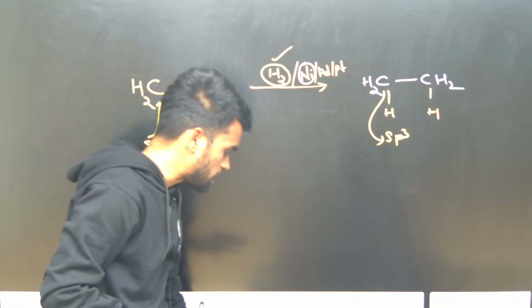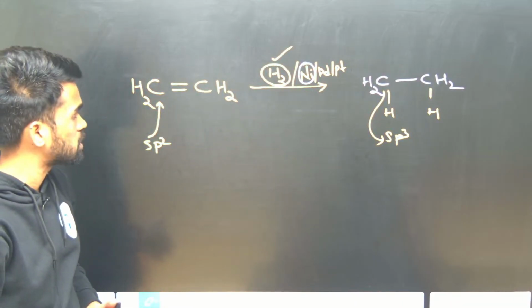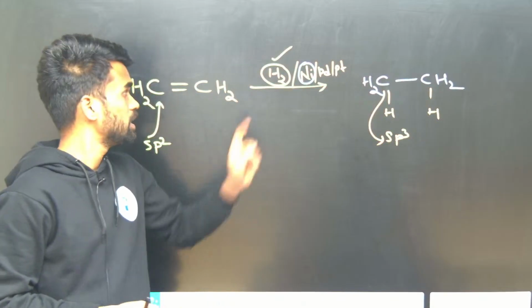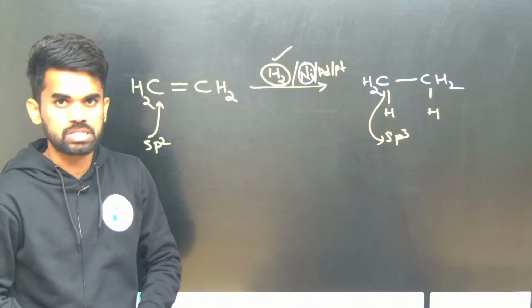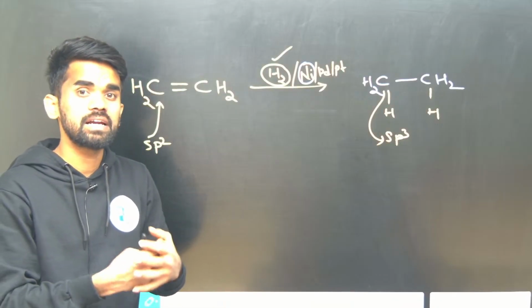Okay, so what is the name of this reaction? When we are doing hydrogenation in the presence of nickel catalyst, we can call it the Sabatier-Senderens process. What I am saying, Sabatier-Senderens process.